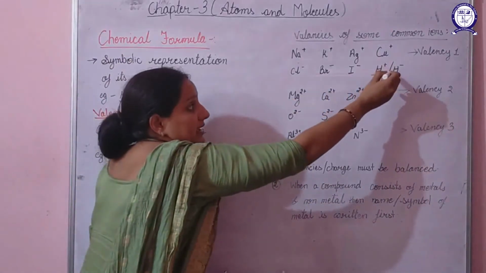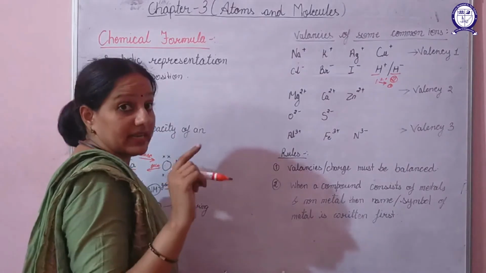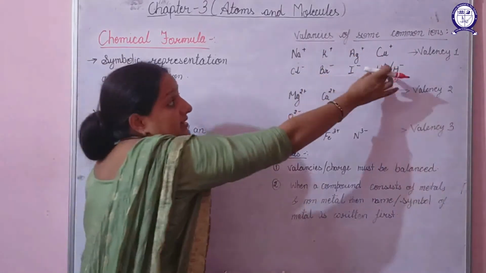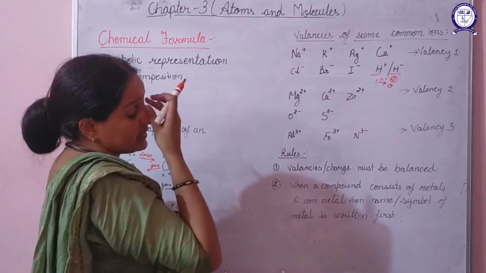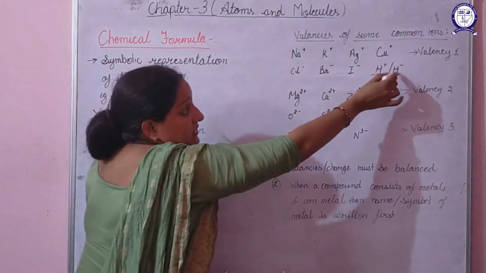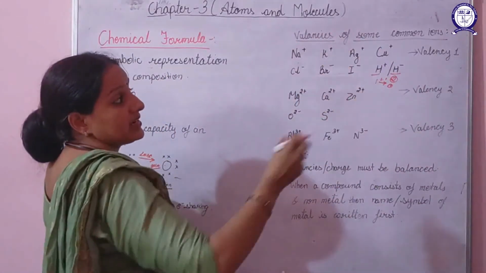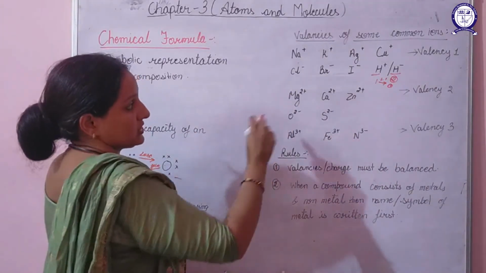Because of this, it can be in the form of H+ or H-. If in a compound it comes in the beginning, that means it has lost one electron, but if hydrogen comes at the end, at that time it has gained one electron. So it can have both situations.